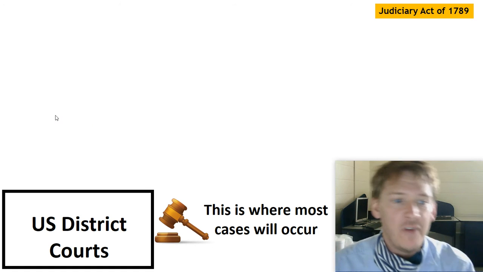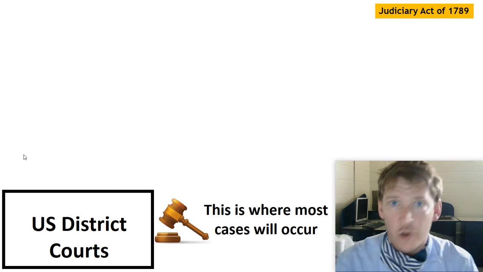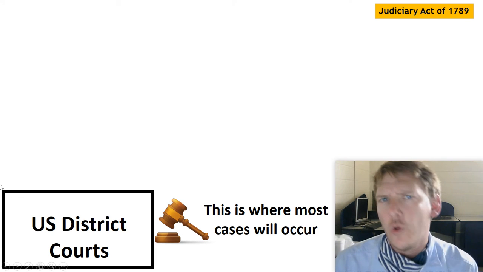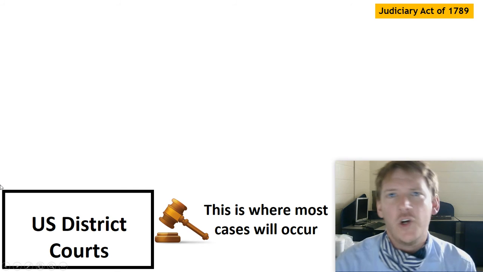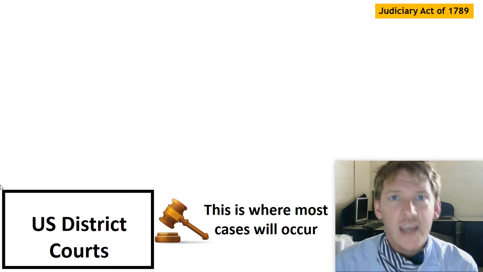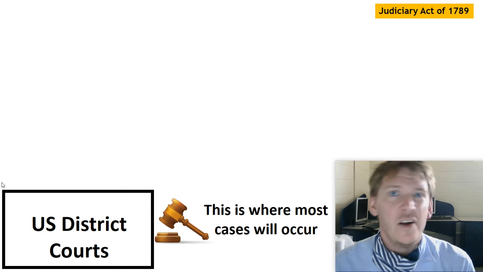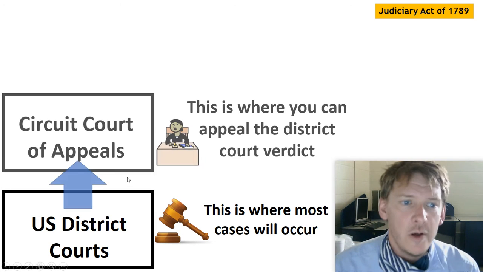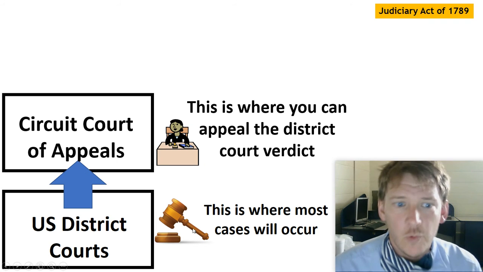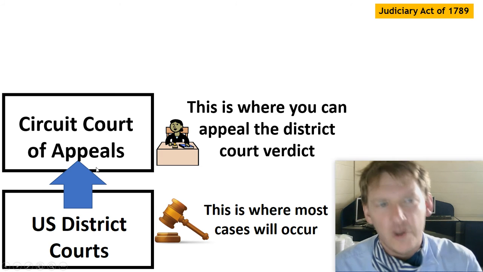So soon after the Constitution is signed in 1787, the Judiciary Act of 1789 will come about, that court thing we forgot. We'll set up 3 federal courts. U.S. district courts are located all throughout the country. This is where most of the court cases will appear. Most of the crimes, most of the civil cases between people that are not small local issues, will go to district court. Then there'll be a circuit court of appeals where, if you don't like your decision in the circuit court, you can appeal it up.